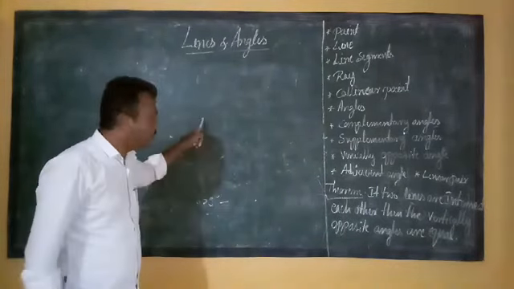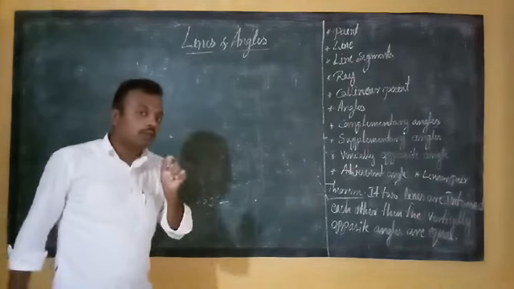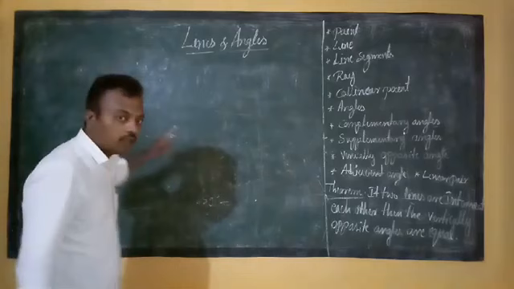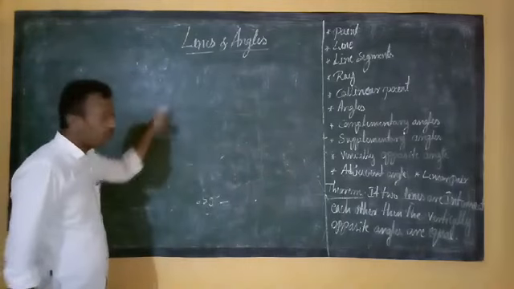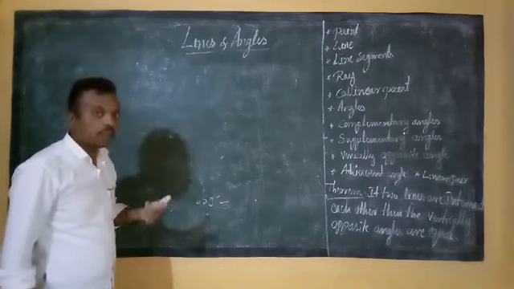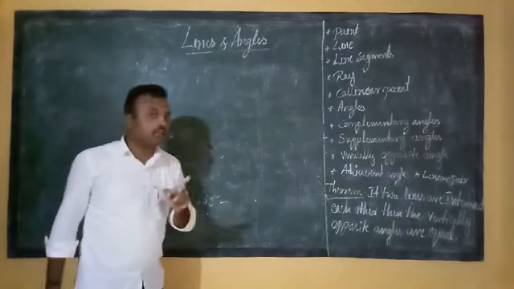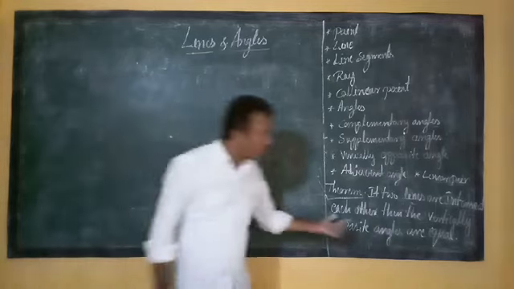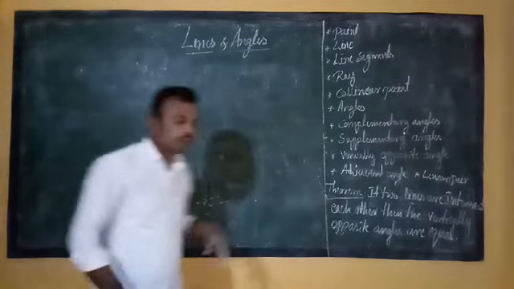I told in the previous point, what? The vertically opposite angles are equal. Correct? How do vertically opposite angles form? When two lines intersect, they form vertically opposite angles, and the vertically opposite angles are equal. We studied this last year. But what is the proof? So now we have to prove that.